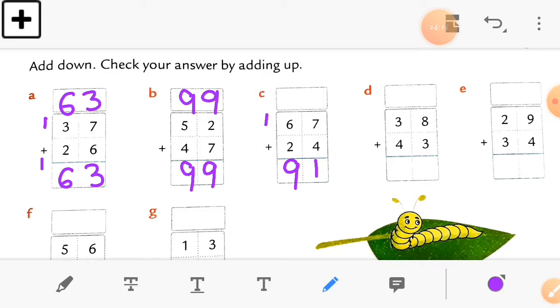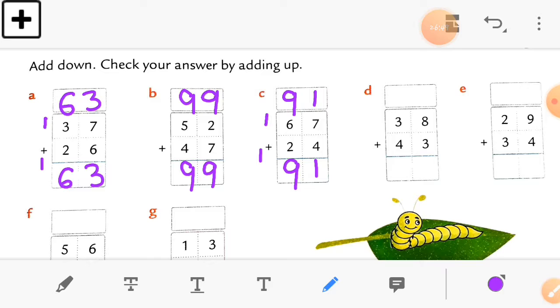So take 4 first and then 7. So 4 plus 7 is equal to how much together? 11. 4 plus 7 is equal to 11, and in the tens column 2 plus 6 is equal to 8, and add one more which is carry forwarded. So you will get the number 9. So you can see we get the same number on both sides, which is 91 and 91. So this way you have to solve the rest of the sums.